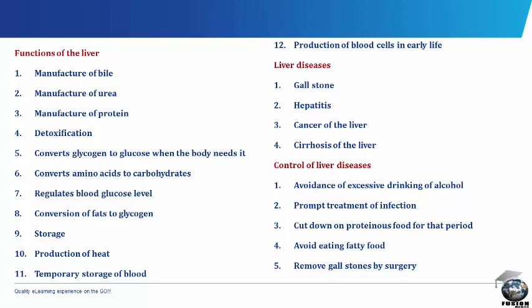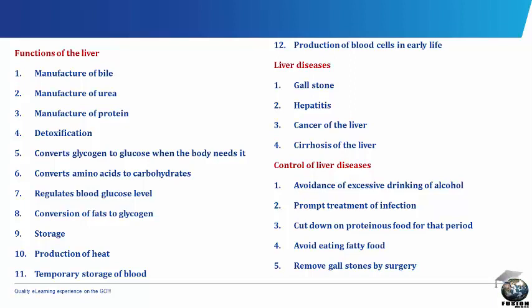Liver helps in detoxification in that liver breaks down poisonous substances, for example alcohol and drugs. It converts glycogen into glucose when the body needs it. It converts amino acid into carbohydrate. It regulates blood glucose level by converting glucose to glycogen. It aids digestion. It helps in the conversion of fats to glycogen, especially when one is starving.